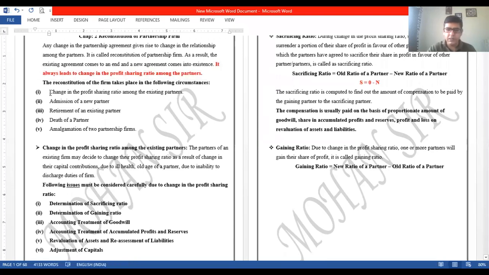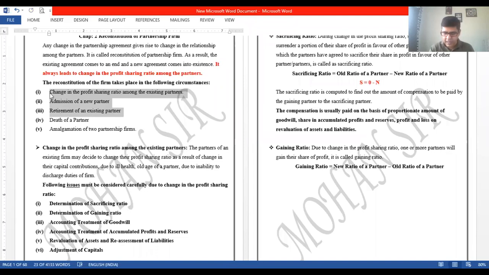The first one is change in profit sharing ratio among the existing partners. That is one reason. Second is admission. In admission, A and B were two partners earlier, and now the third partner C is going to be admitted. So earlier the profit was to be distributed amongst the two, now it will be amongst three. So it will lead to the change in the ratio. So that's a reason of the reconstitution.